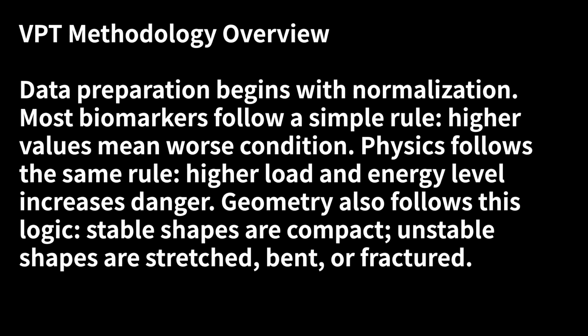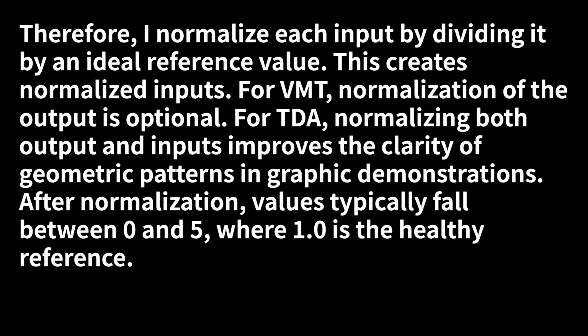VPT methodology overview. Data preparation begins with normalization. Most biomarkers follow a simple rule: higher values mean worse condition. Physics follows the same rule: higher load and energy level increases danger. Geometry also follows this logic. Stable shapes are compact, unstable shapes are stretched, bent, or fractured. Therefore, I normalize each input by dividing it by an ideal reference value. This creates normalized inputs. For VMT, normalization of the output is optional. For TDA, normalizing both output and inputs improves the clarity of geometric patterns in graphic demonstrations. After normalization, values typically fall between 0 and 5, where 1.0 is the healthy reference.